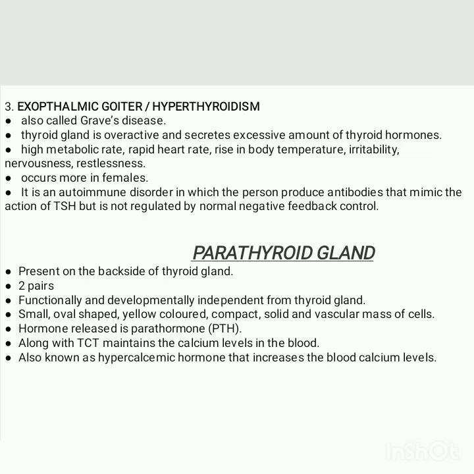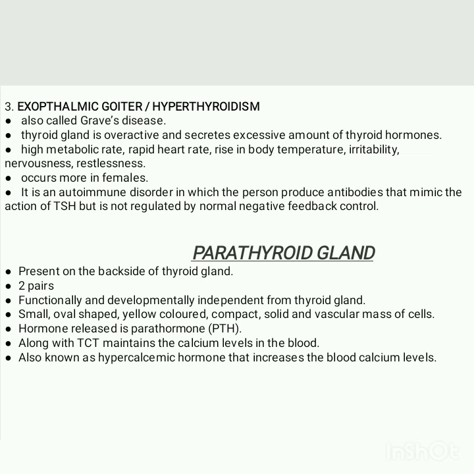The next gland is the parathyroid gland. The parathyroid glands are basically the glands that are present on the backside of the thyroid gland, and there are two pairs of them, one pair located on the backside of each thyroid gland. They are functionally and developmentally independent from the thyroid gland. They have different functions from the thyroid gland.